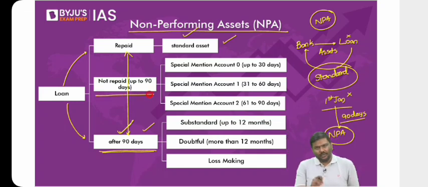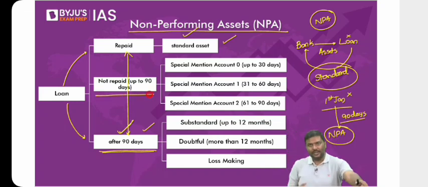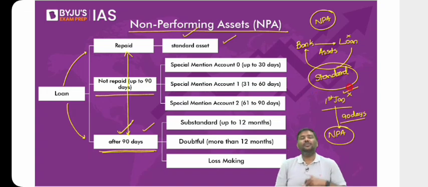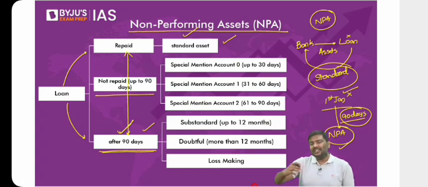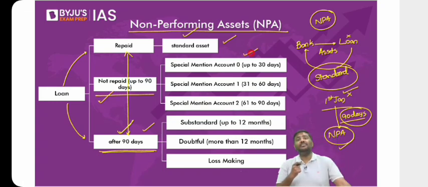What if you have not repaid, but 90 days are not over? I hope you understand. On the 1st of January, you are supposed to repay. You did not pay the amount. So after 90 days, they will declare this as NPA. But what will they do in the remaining days of January and February? There is one more classification that is called a special mention account, SMA. Again, there are 3 categories.